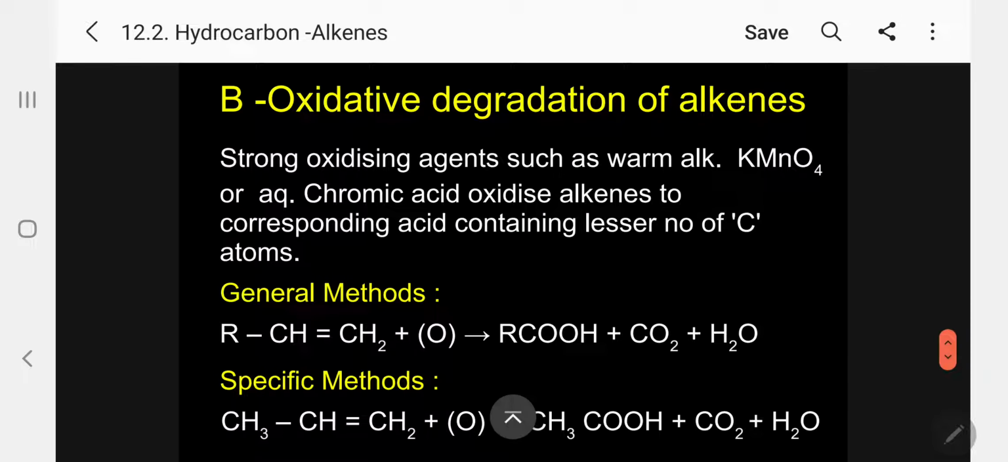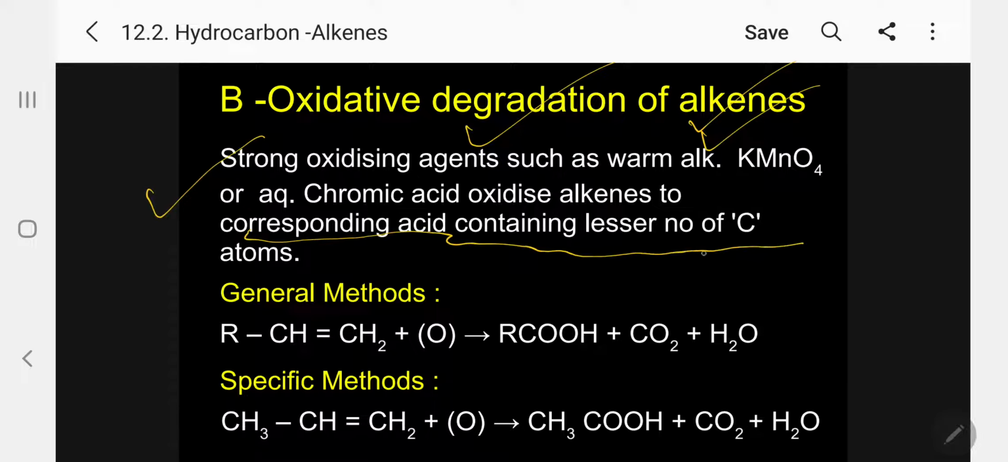The next one, B, under the oxidation. Oxidative degradation of alkene. Strong oxidizing agents such as warm alkaline potassium permanganate, that is hot, not cold, or aqueous chromic acid, oxidize alkene to corresponding acid containing lesser number of carbon atoms. Wherever there is a double bond, it will break, and both sides give the corresponding acid.